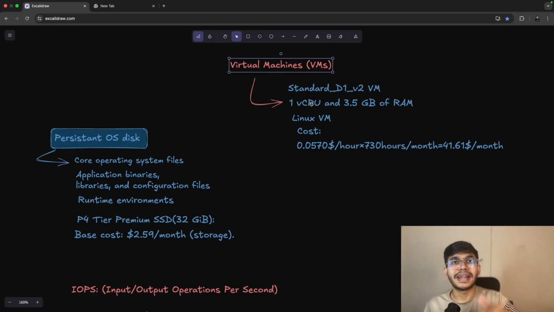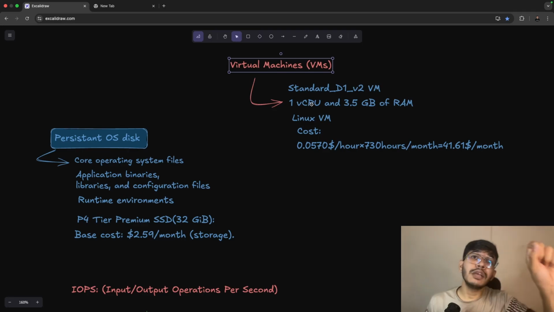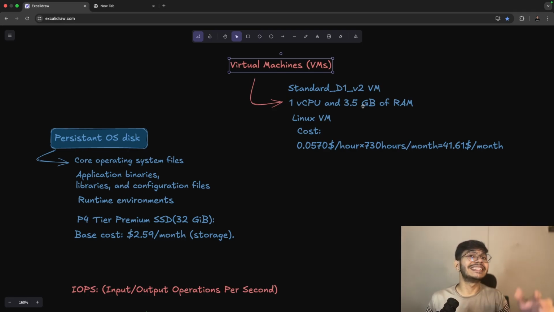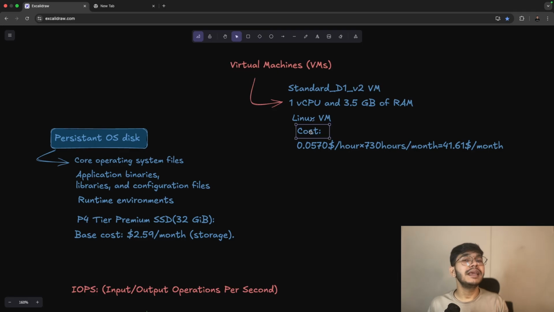And for the operating system, we choose a Linux virtual machine, or we can choose Windows or macOS. But the cost will be different if we change the CPU, the RAM, or the operating system.